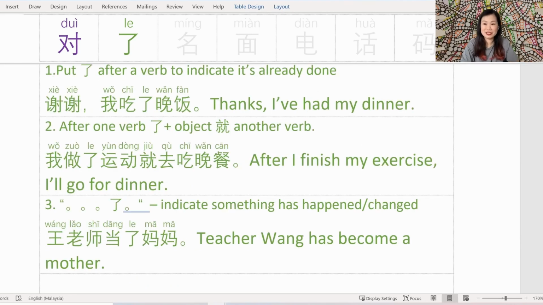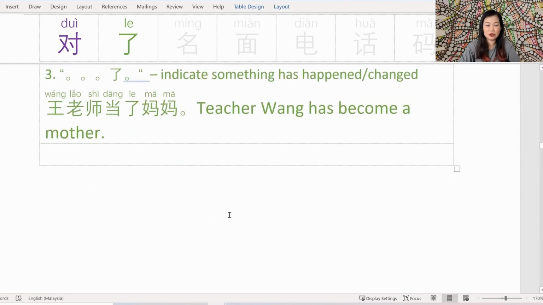So the status of teacher Wang has literally changed. She used to be a baby and now she's become a mother. Wang Lao Shi 当了妈妈. Okay, 3 down, 3 to go. If your brains haven't exploded yet, that's great. Let's look at the next 3 uses.